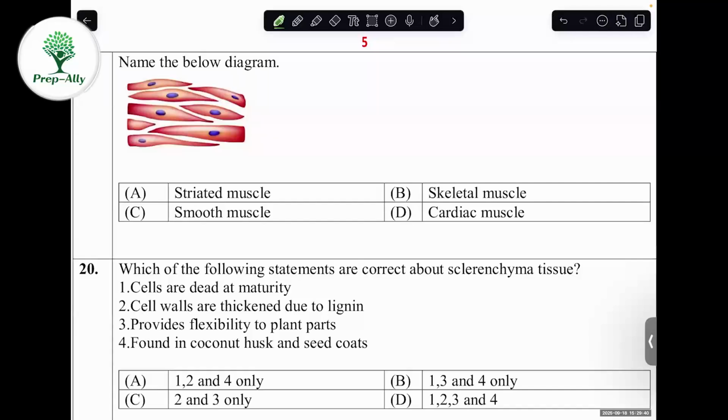No, it's not there. So it's definitely not a skeletal muscle and not a striated muscle also, because striated muscle is otherwise called skeletal muscle. So not A or B. What about cardiac muscle? Cardiac muscle has more striations, more lines, like segments. So it doesn't look like cardiac muscle. So the correct option will be smooth muscle.